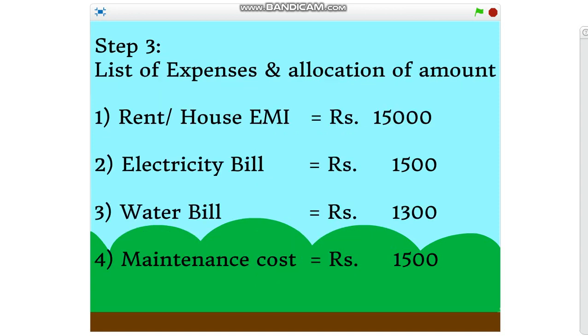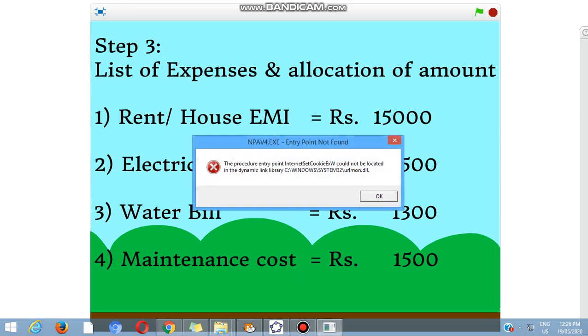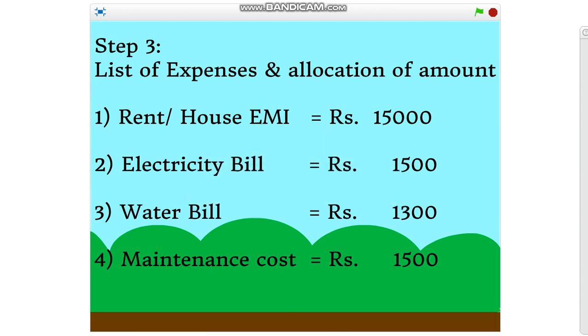Step number 3. List all the expenses for the upcoming month and allocate the expense amount to meet the expense. Remember, we are going to use only the expense amount for meeting the expense, which is rupees 36,000 for the example considered here. We are not going to spend from the savings at all at any circumstances. For our benefit, I have divided the expense amount into 4 major categories. One is for our shelter, other is for our food, third is for utilities, and fourth is for fuel, gas, miscellaneous, etc. So let us start with our first category.